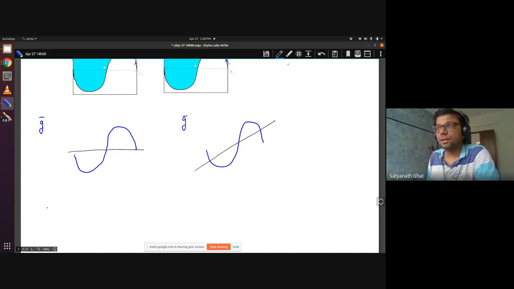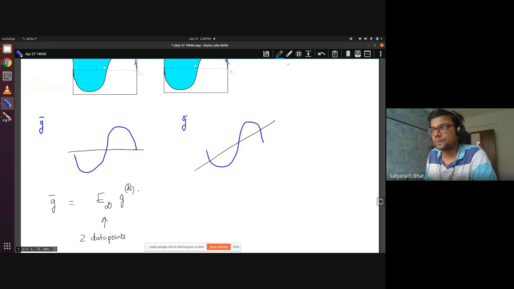So what is G bar? Definition of G bar: G bar is actually the expectation over all possible ways in which you can take 2 data points, and take its average. So these are the 2 G bars. This is for H1 and this is for H2.